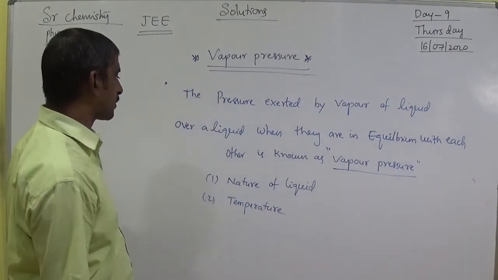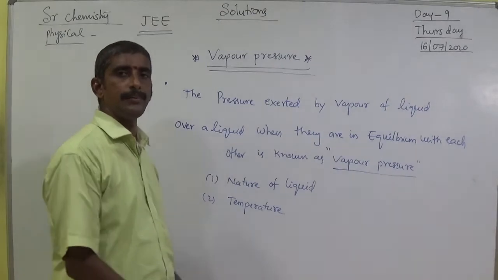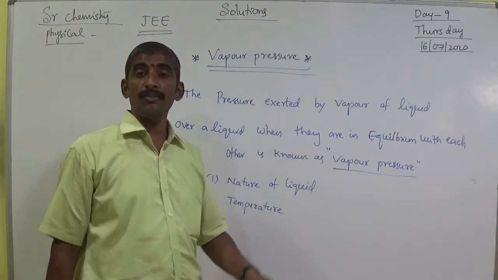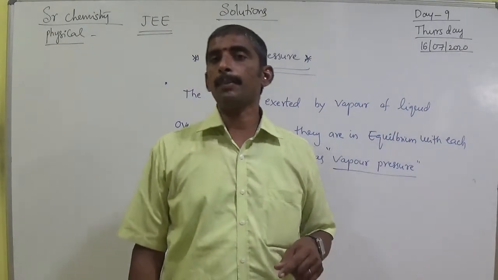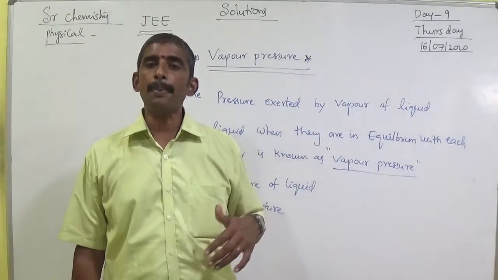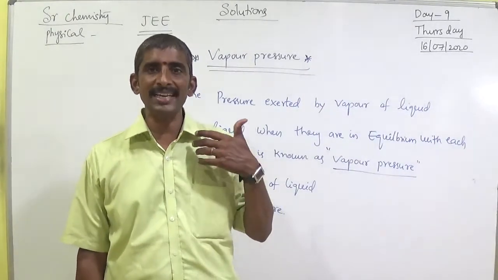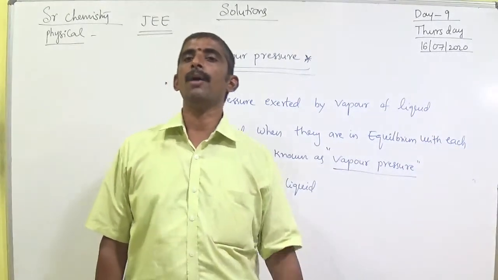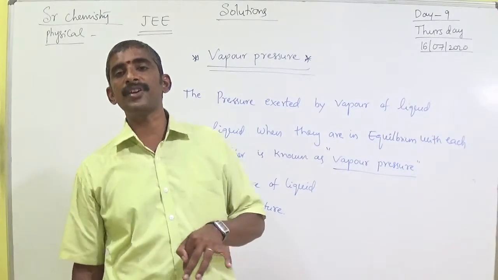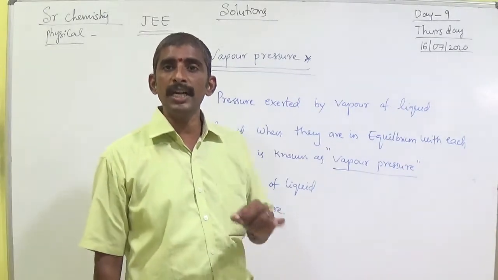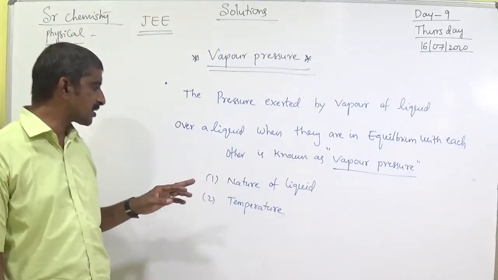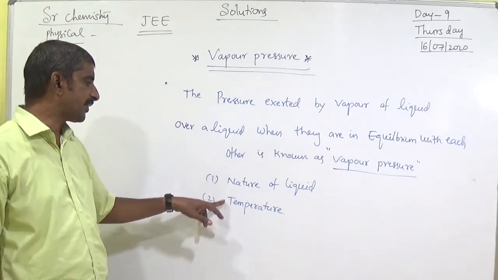Nature of liquid, after that I will explain. So vapor pressure depends on the two factors: nature of liquid and temperature. Vapor pressure increases with increase in rate of evaporation or rate of vaporization. Vapor pressure is independent of surface area. So again, it depends on nature of liquid and temperature.